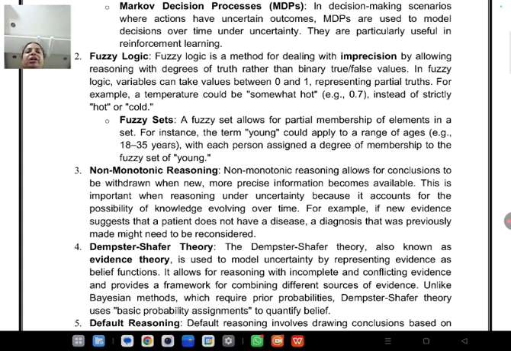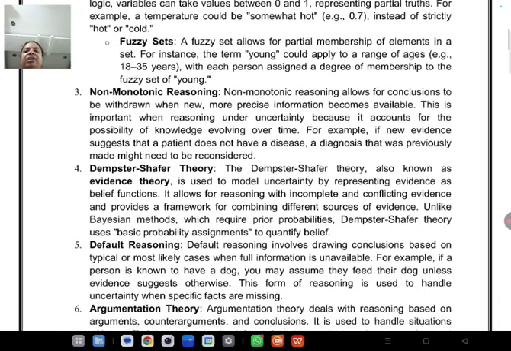So you can consider whether you have a threshold value. If your information is less than the threshold value, you can say it is cold. If it is greater than the threshold value, then you can say it is hot. Similarly, the next method is non-monotonic reasoning.